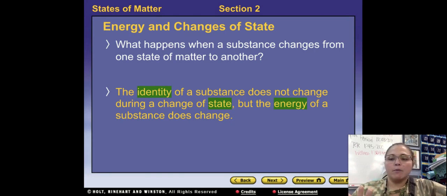So, the states of matter we talked about the other day are solids, liquids, gases, and plasma. On Earth, we really focus on solids, liquids, and gases. So, when something changes from a solid to a liquid or a liquid to a gas, the identity of the substance, the things that it's made of, doesn't change, but the amount of energy of the particles of that substance does.